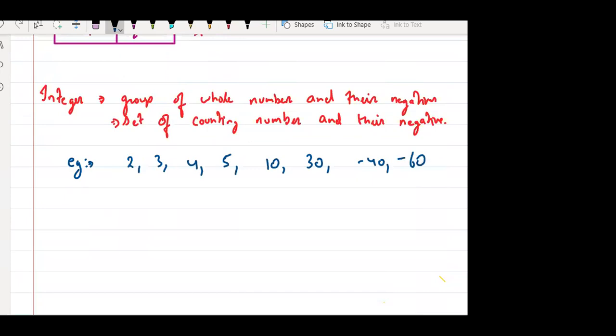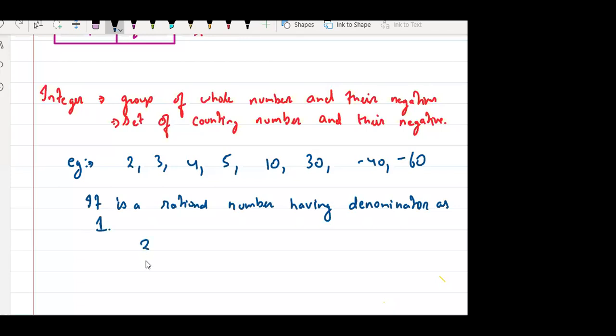Now I can also say it is a rational number having denominator 1, because 2 is 2 by 1 and 5 is 5 by 1.